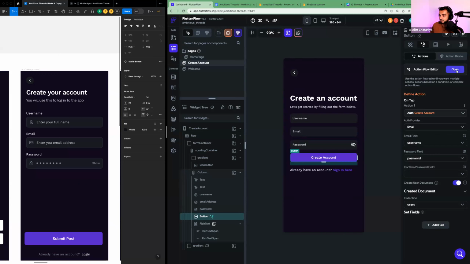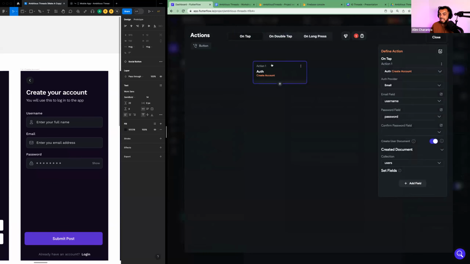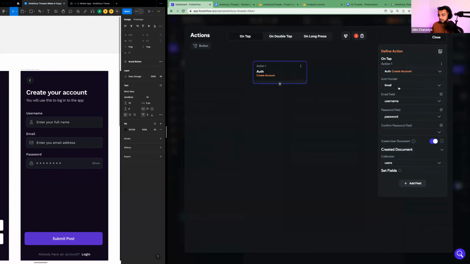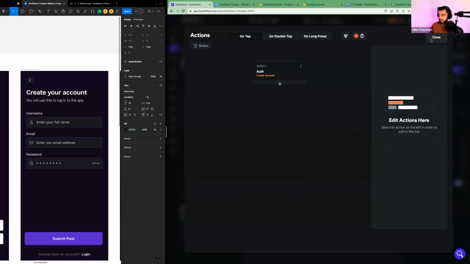So what I'm going to do is hit action flow editor right here. And right here, this action is a piece of code that's going to run when the user taps on create account. So what's happening here actually is our app is trying to create an account, and it's looking for a confirm password field, but since we don't have one, it's empty. You see that, how it's empty? What we got to do is just trick it to think that there is a confirm password by just setting the password. Okay. So let's just update this to password. And if I hit close,